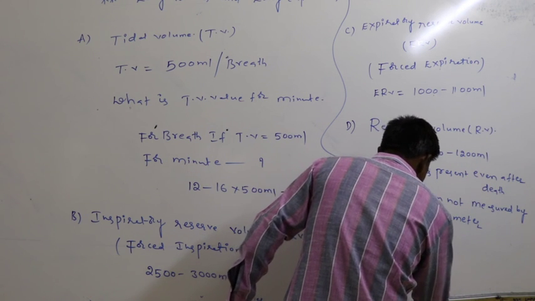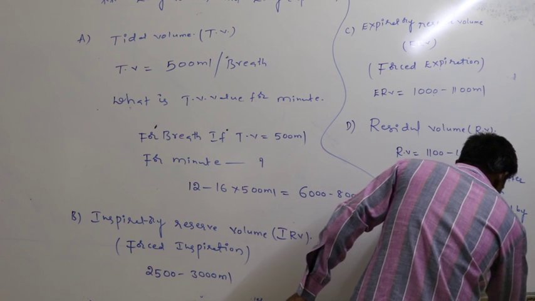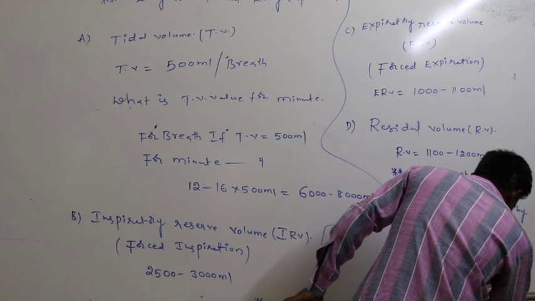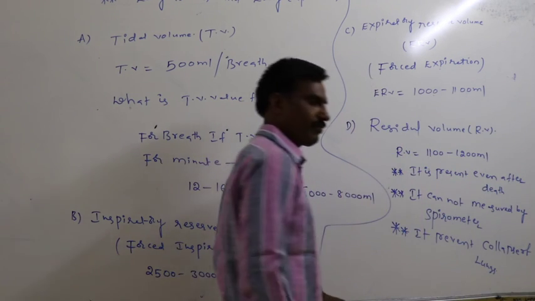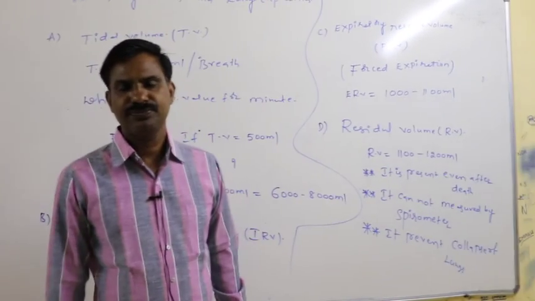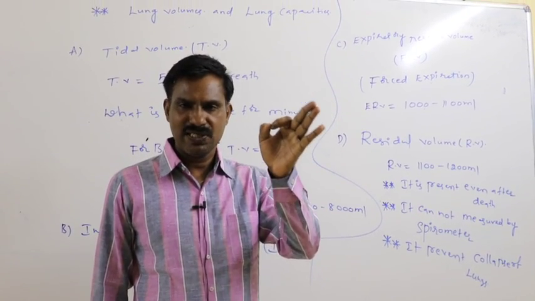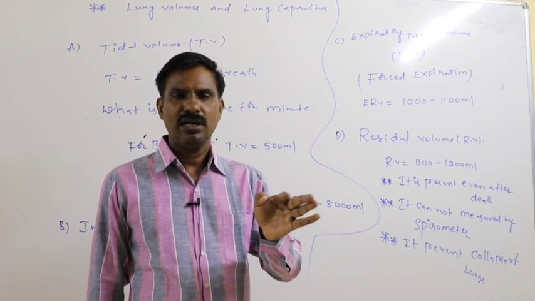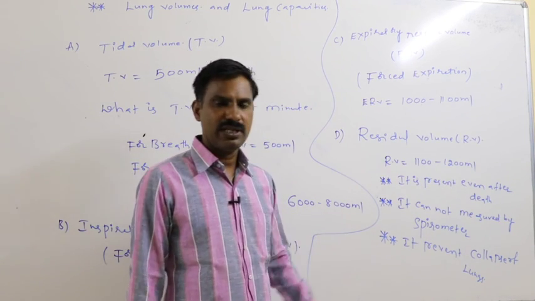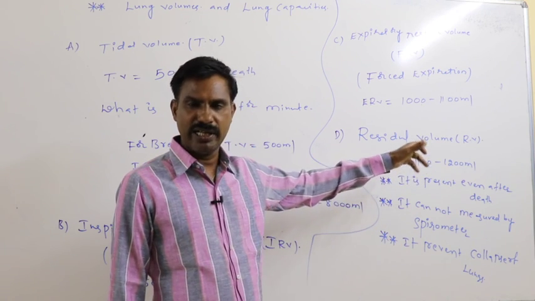It prevents collapse of lungs. So residual volume is nothing but the total volume of air which resides inside the lung after forced expiration, about 1100 to 1200 ml.